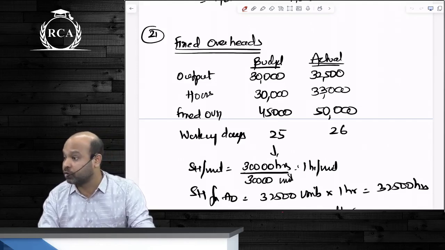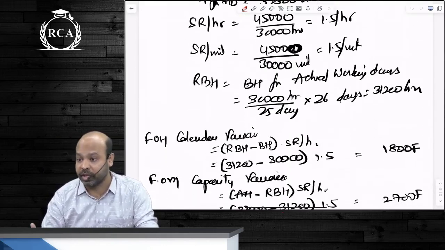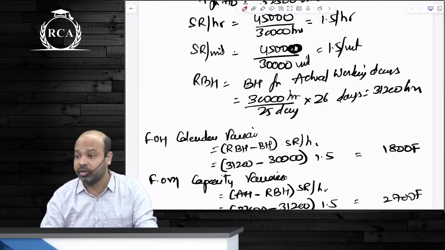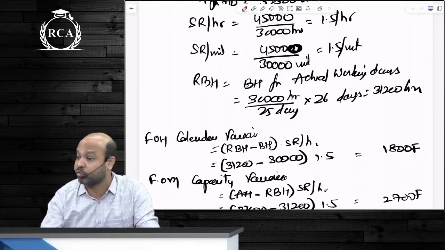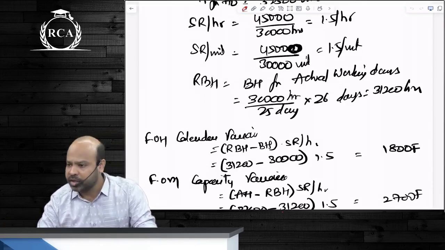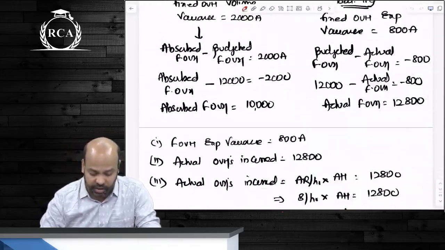Because under marginal costing, beta, fixed expenses are not included in the valuation of inventories. Only variable expenses are included. So fixed expenses will never get absorbed. If they're not getting absorbed as such, beta, there is no question of volume variance. There's only expenditure variance. Are we clear, guys? Yes or no, beta?